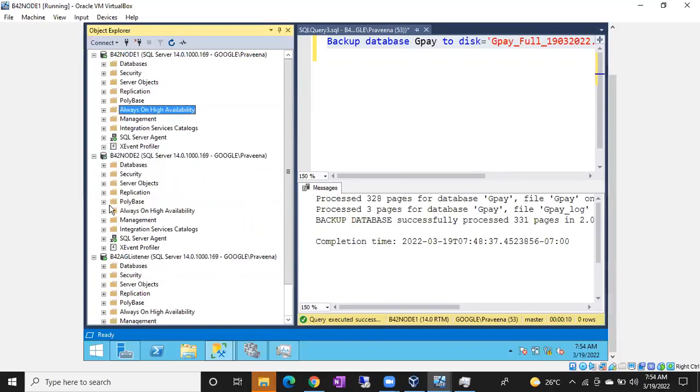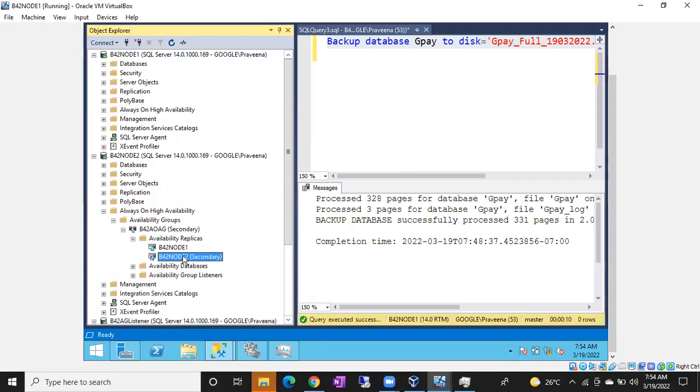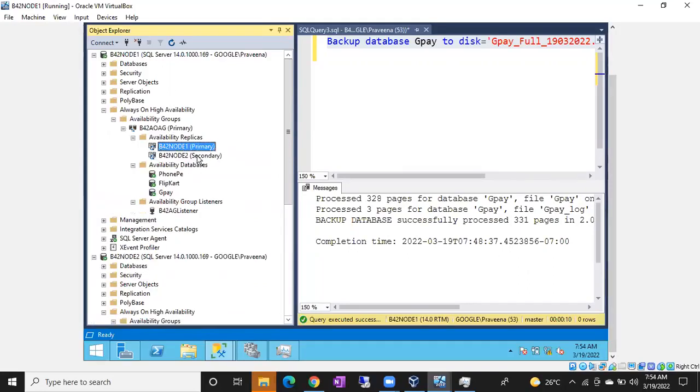If you go to node 2, if you expand node 2 and if you expand the availability replicas, you don't see which one is primary. It will simply show you the secondary replica state. If it is not showing the other replica, it might be a primary, it might be another secondary also. Is it clear, guys? Only from the primary replica you can see all the replica status. See here, primary, secondary. If you expand this availability replica, you see all the replica status, all the nodes status, which one is primary, which one is secondary. That is the shortcut, that is the way to find which one is a primary replica, guys.